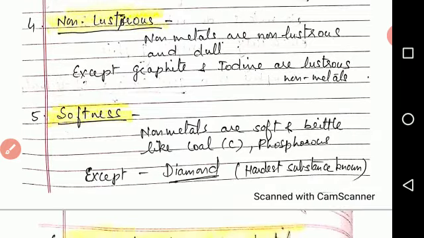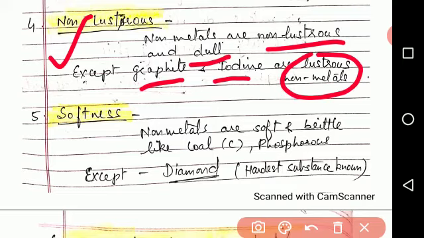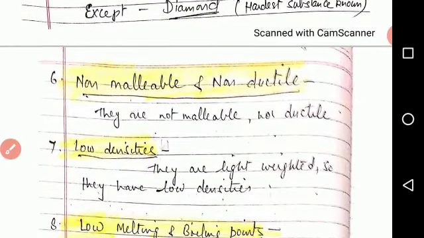Next property is non-lustrous. Non-lustrous means non-metals do not have any shining on their surface. They are non-lustrous and dull. But there are some exceptions here. Graphite and iodine are lustrous non-metals. Next property is softness. Non-metals are soft and brittle, like coal, phosphorus. Here again there is an exception. Diamond is a non-metal, but it is the hardest substance known till now.